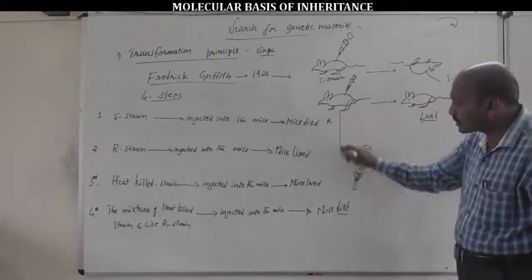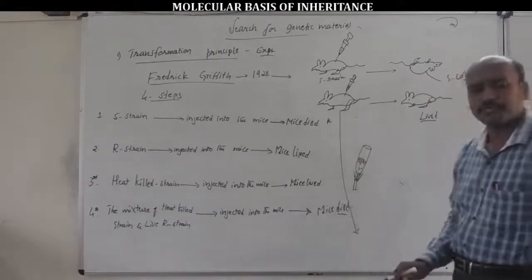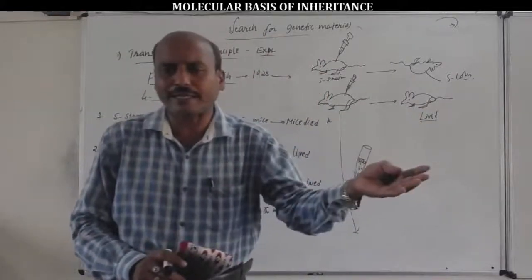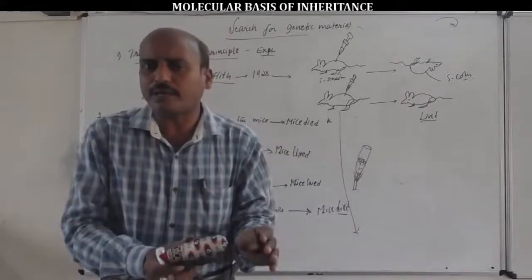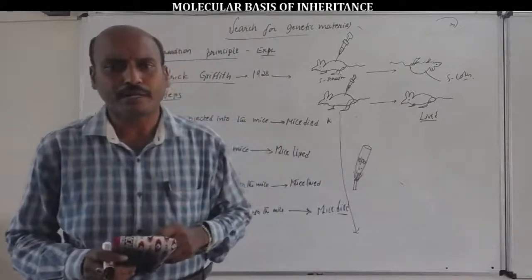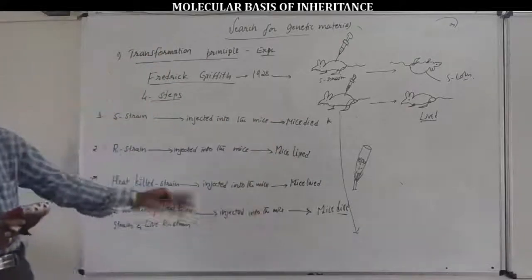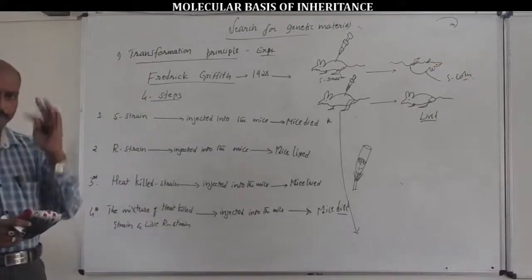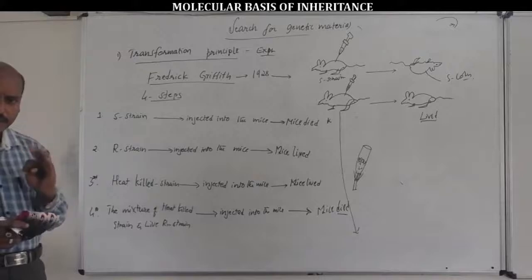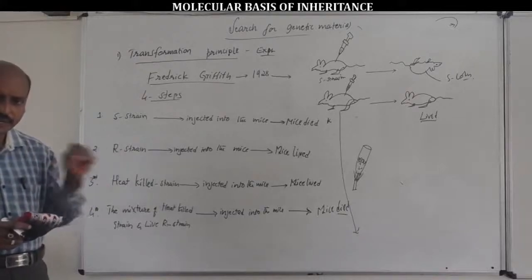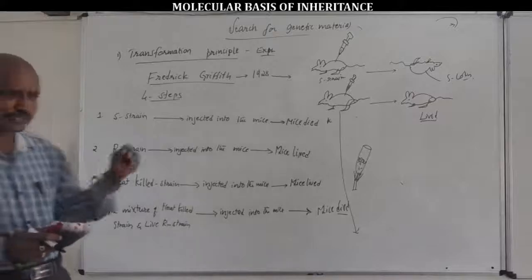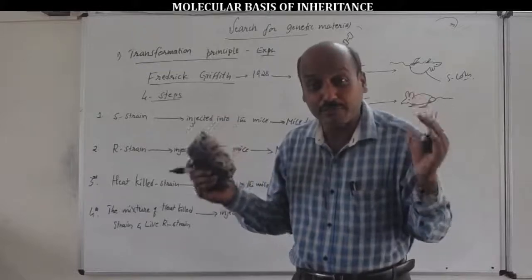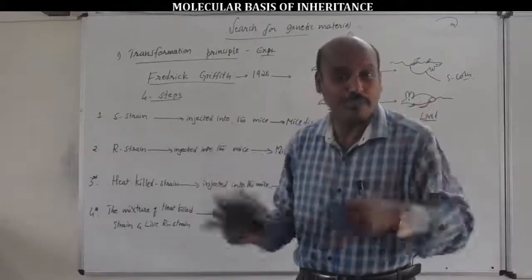These are all the four steps of the transformation principle experiment conducted by F. Griffith on the Streptococcus pneumoniae bacterium, using a laboratory animal, mice. From all four steps, the fourth step is the important one: a mixture of heat-killed S strain bacteria and live R strain bacteria injected into the mice leads to death. Why? That is the conclusion of F. Griffith's transformation principle experiment.